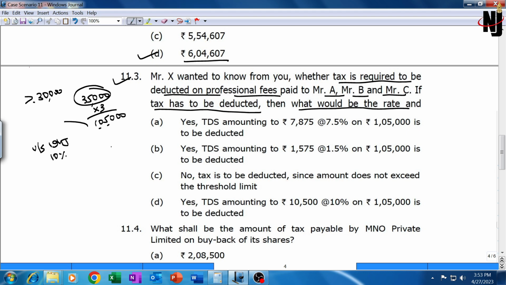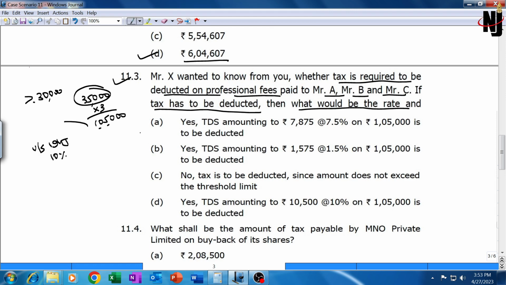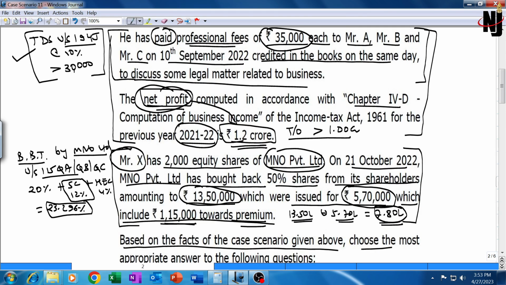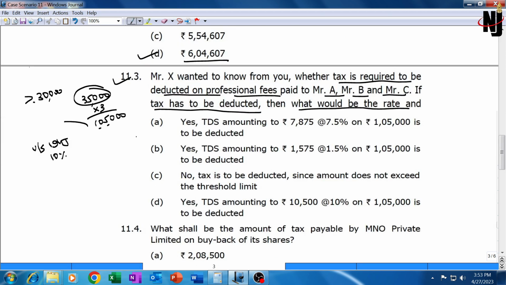If you recollect, we had checked it out. His last year's net profit itself was 1.2 crore. That means turnover has to be more than 1 crore. So the answer is yes, he will have to deduct TDS, amounting to 10,500, that is 10% on 1,05,000. D is the correct answer.